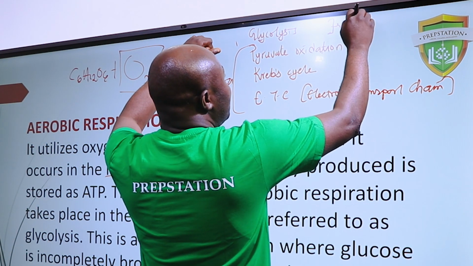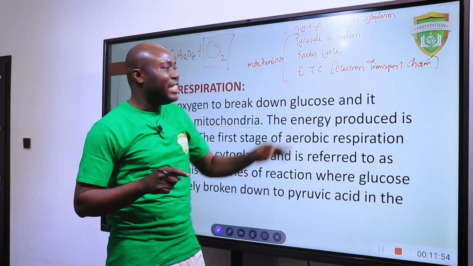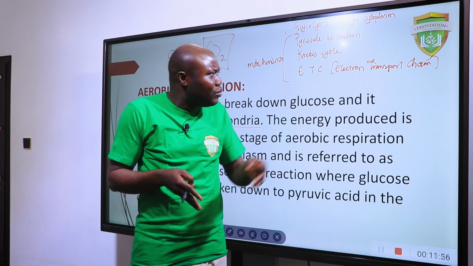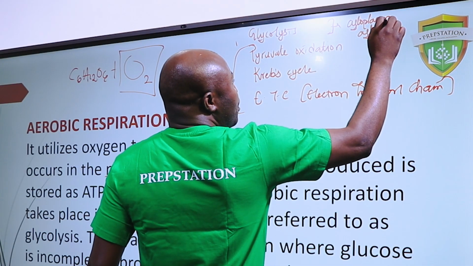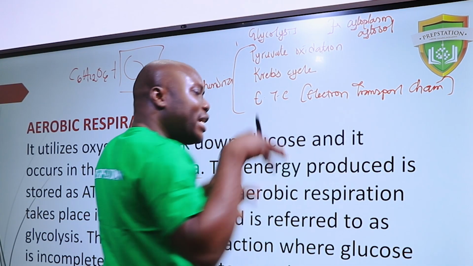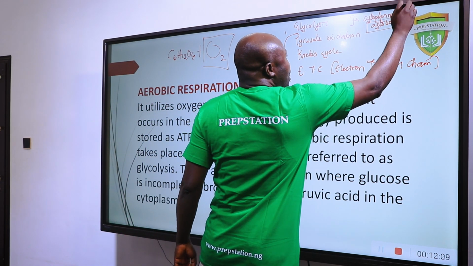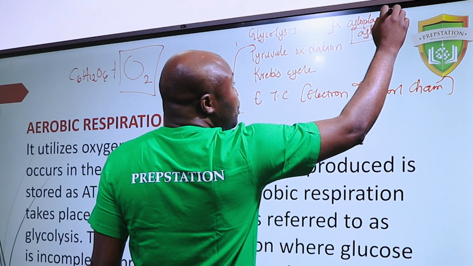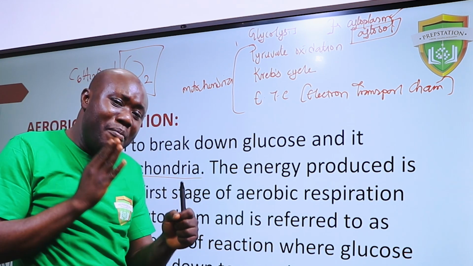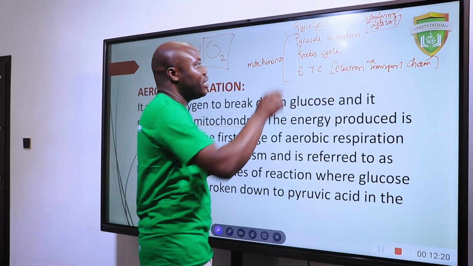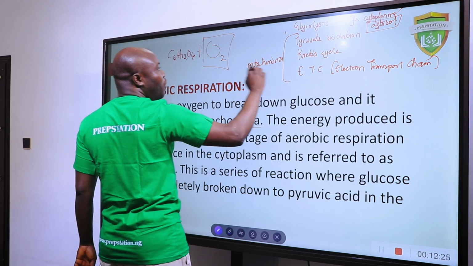This one occurs in the cytoplasm. Now, I don't know, your teacher may decide to go into detail. There's a specific region in the cytoplasm where glycolysis takes place. That place is known as the cytosol. The cytosol is in the cytoplasm. But if cytosol is not among the options, you can pick cytoplasm. But if they put both cytoplasm and cytosol, cytosol is a more specific region in the cytoplasm, so you should go for it. The rest, pyruvate oxidation, Krebs cycle, etc., all occur in the mitochondria.